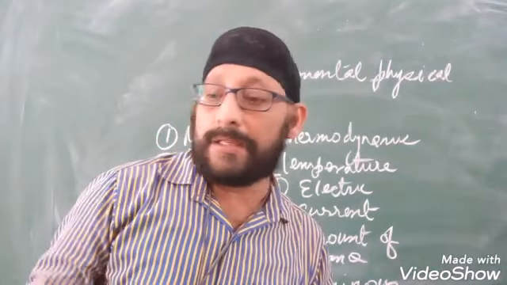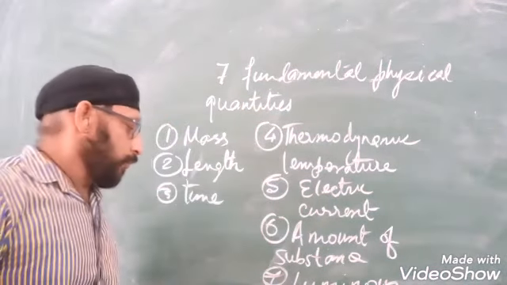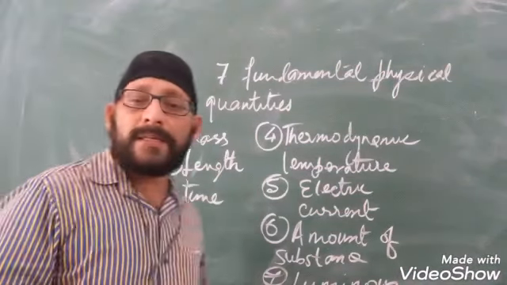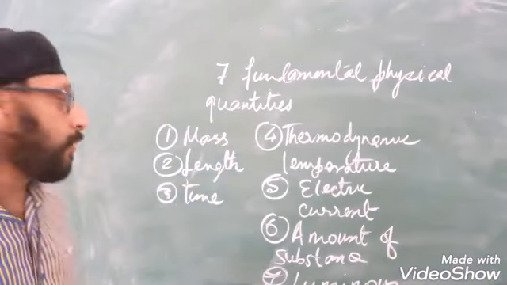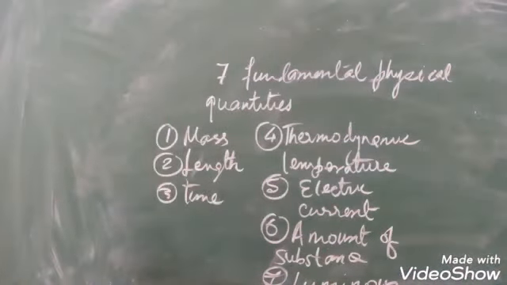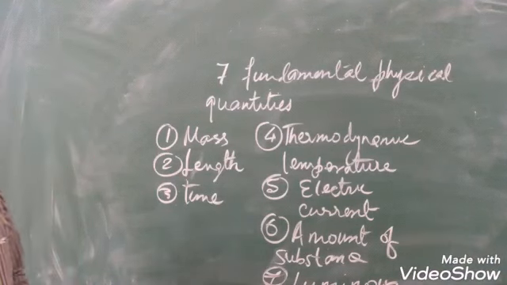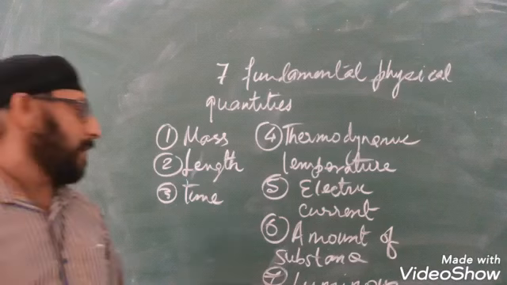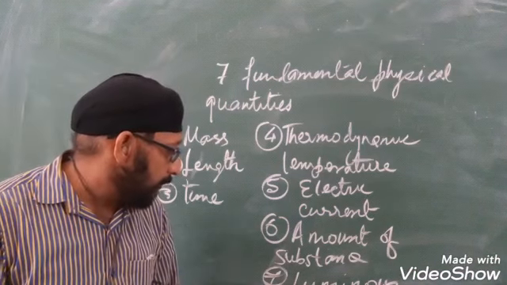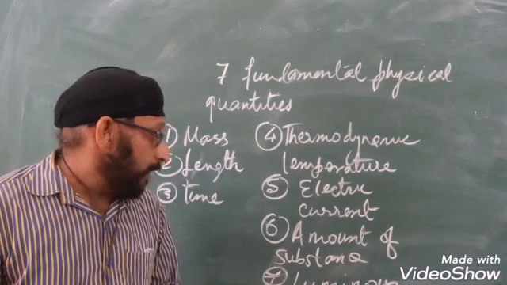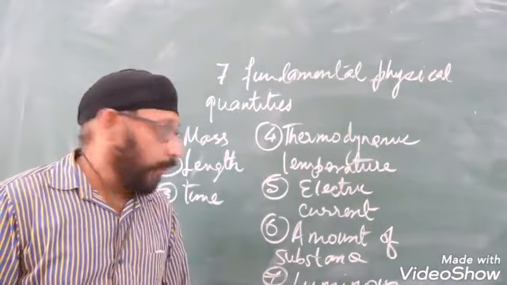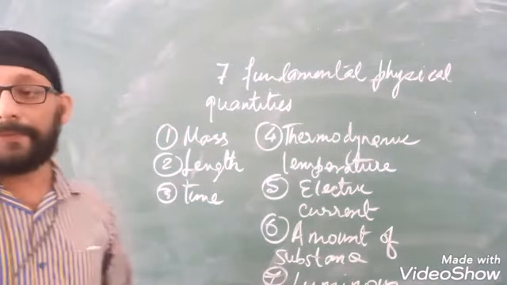Okay, I can see that the last one is not visible to you, so you can just write it down. It is luminous intensity. So these are the 7 fundamental physical quantities. The first one is mass, the second is length, the third is time, the fourth is thermodynamic temperature, the fifth is electric current, the sixth is amount of substance, and the seventh is luminous intensity.